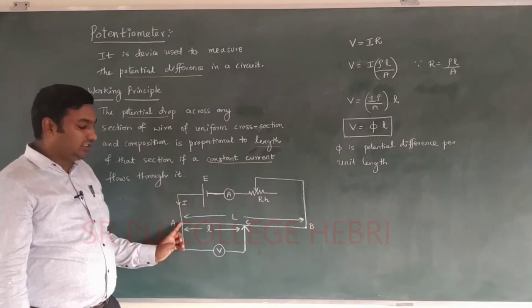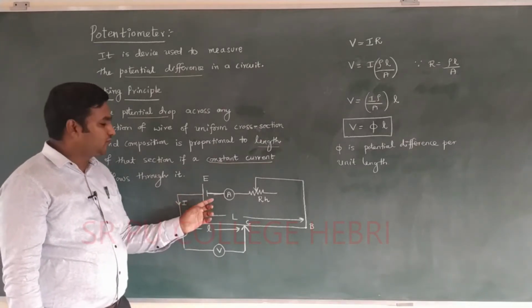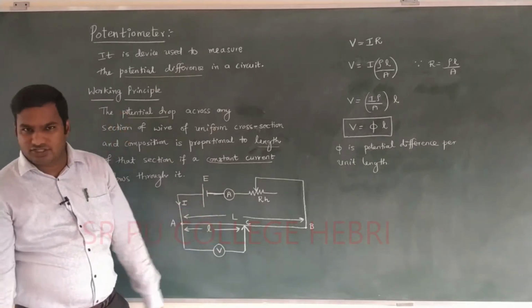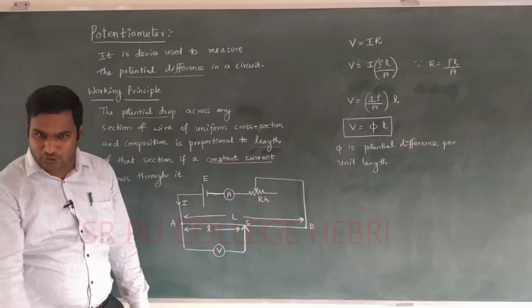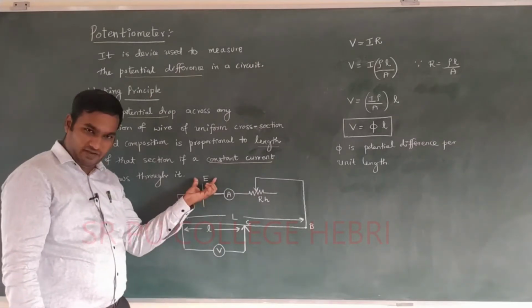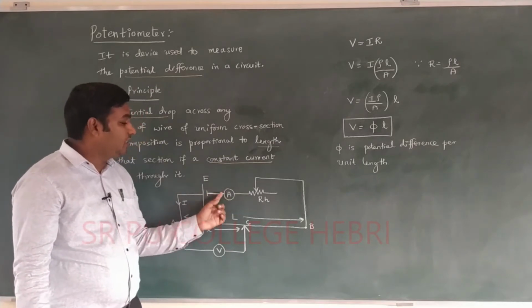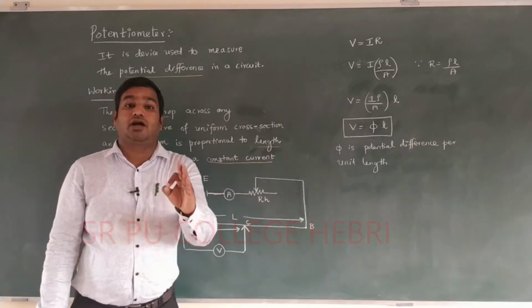One end of the wire, A, is connected to a cell of suitable EMF as well as internal resistance. You may neglect the internal resistance also. If internal resistance is negligible, then you have to take it as 0. It has a suitable EMF, it provides energy. And again it is connected to A, which is nothing but an ammeter. Ammeter is a device used to measure the current.